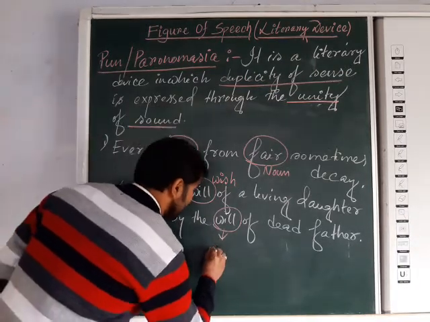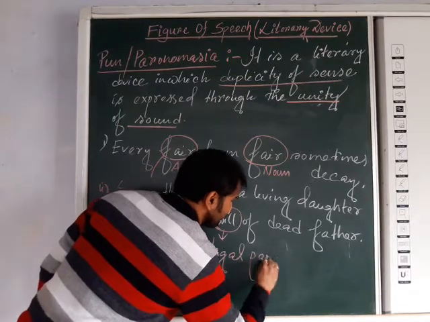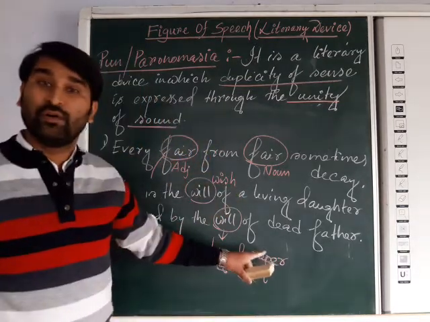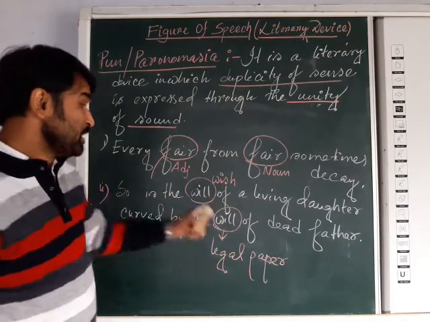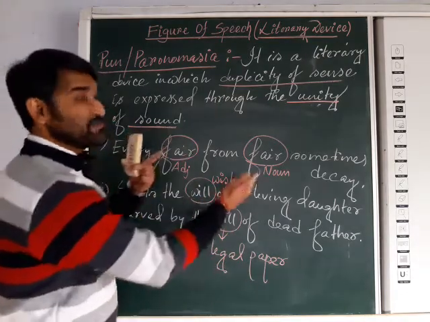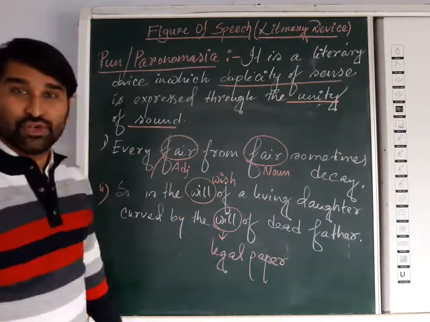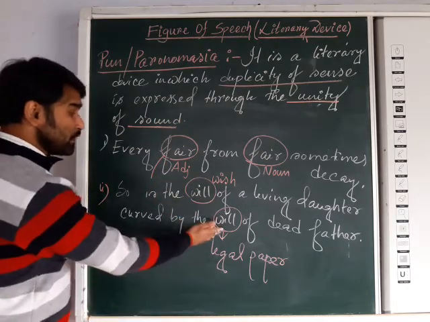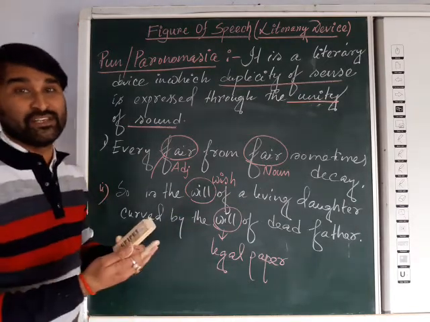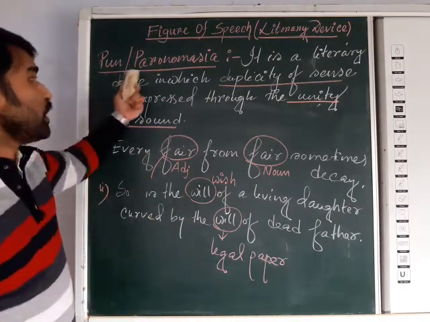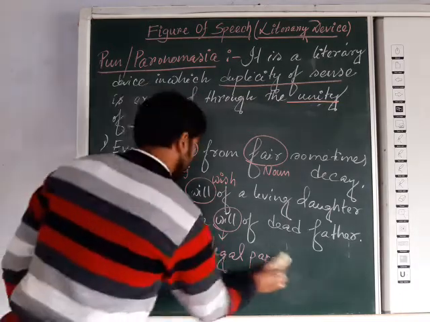Will means the legal paper of a property. So both have duplicity of sense, even if they have unity of sound. So whenever you get two words the same in pronunciation but different in meaning, it is called pun or paronomasia. Okay. Next we are moving.